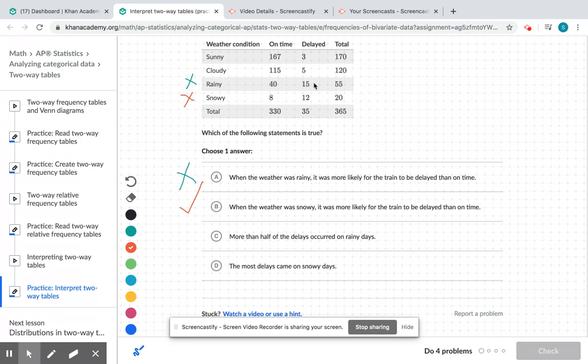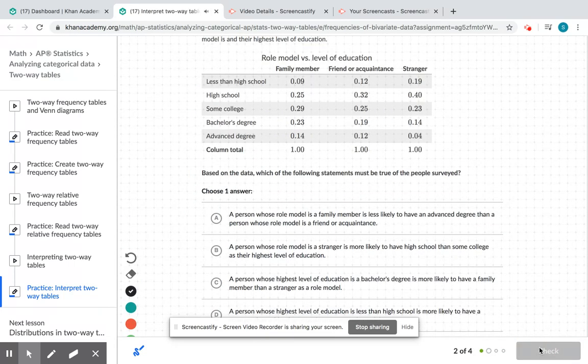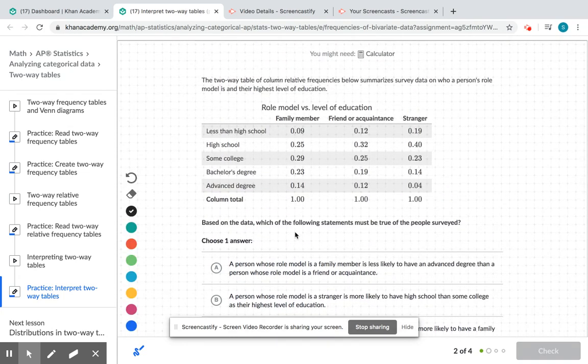In the last two, more than half of the delays occurred on rainy days. Not true. And the most delays came on the snowy days, which is not true at all. So these are both wrong. So your answer is B. Let's check it. Right? So you kind of just have to work through your answer choices to see which one fits. And I'm really not a fan of this question.